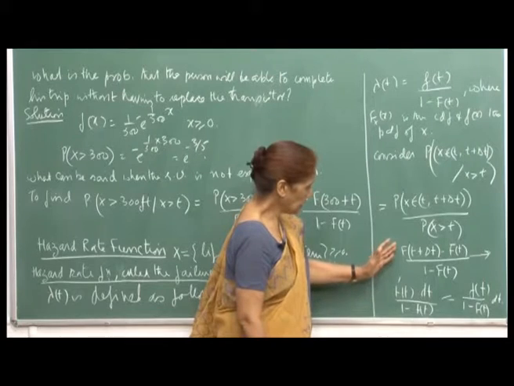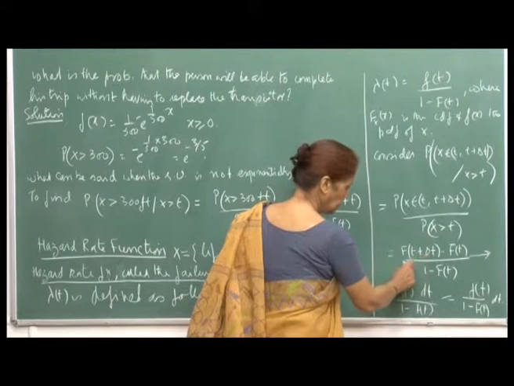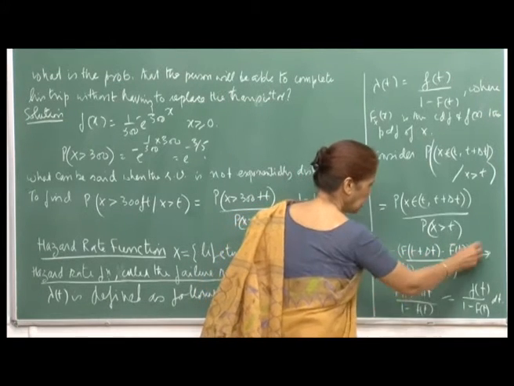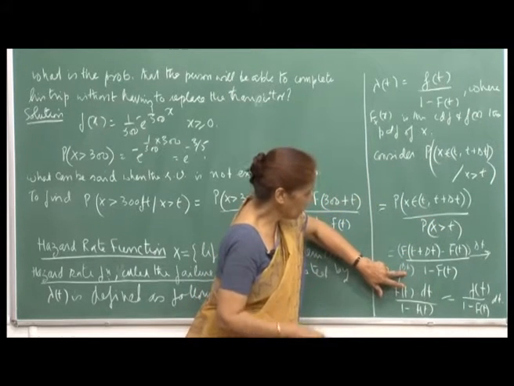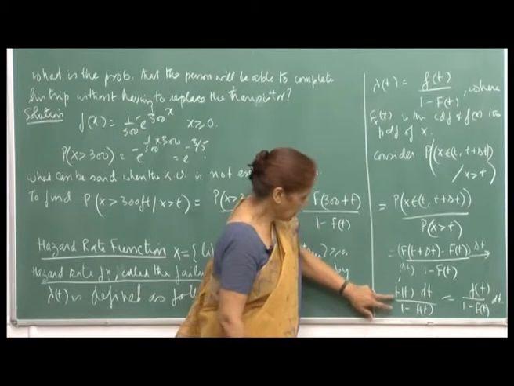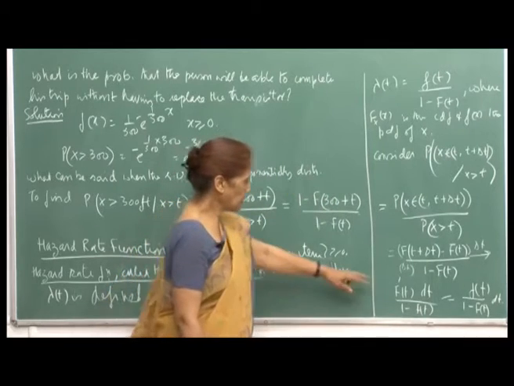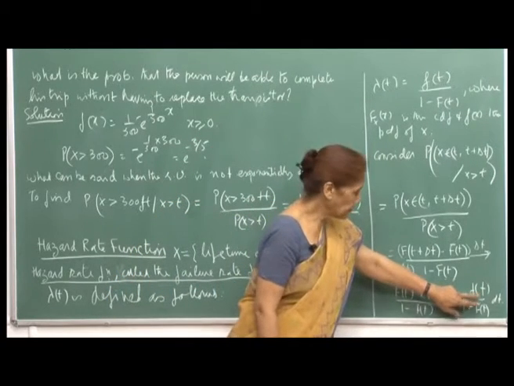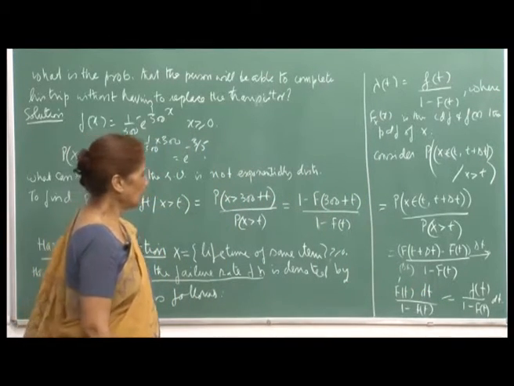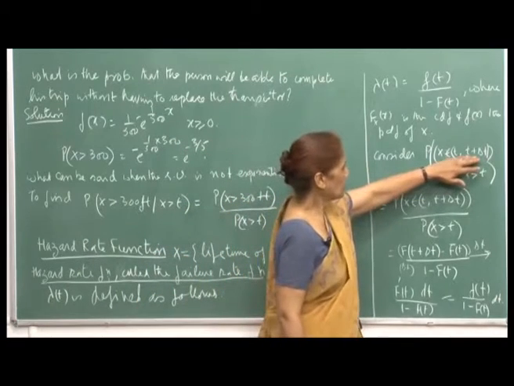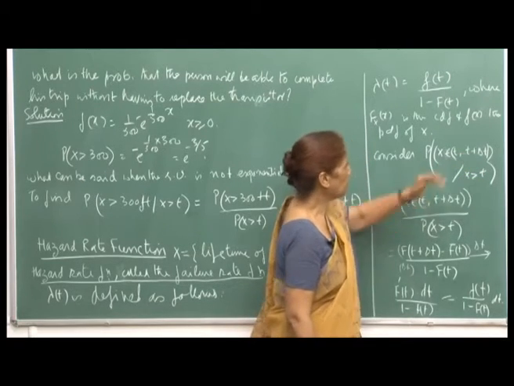So, now you see the limit of this as delta t becomes smaller, then you divide by delta t and multiply by delta t. Remember, the limiting value of this divided by delta t is the derivative of f at t. So, this becomes f prime t dt upon 1 minus f t, and f prime t is your PDF, small f t, divided by 1 minus f t, dt. Therefore, this is the definition of the failure rate, because it should fail just at time t. So, it has been functional up to time t and then it fails.